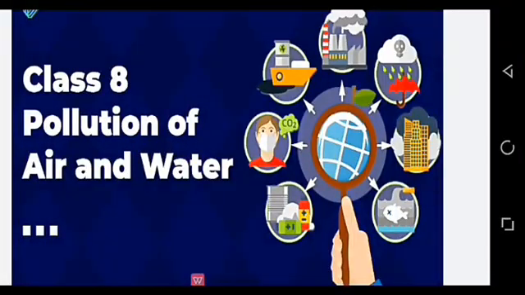Hello students, today we are going to start chapter 18 of class 8 science, which is pollution of air and water. Pollution is a very common term that you must come across either while writing an essay or in a newspaper or news channel, where they say pollution is continuously increasing day by day. So here in this chapter we will discuss what is pollution, what are the different types and causes, and also how can we control it.